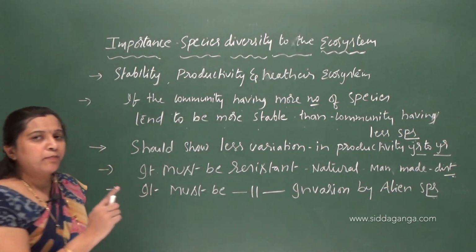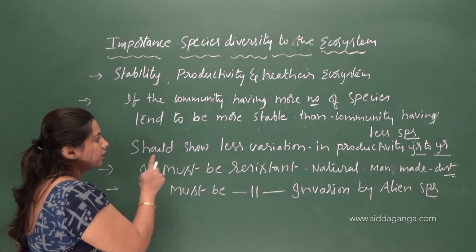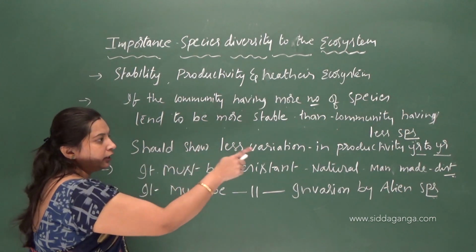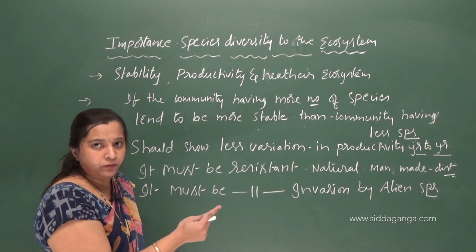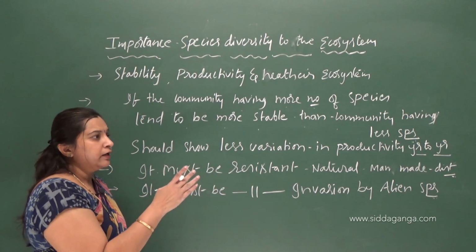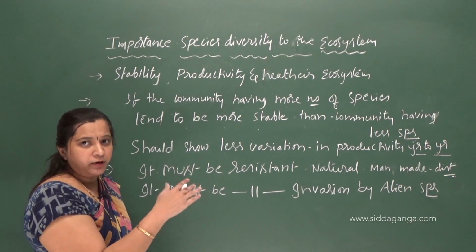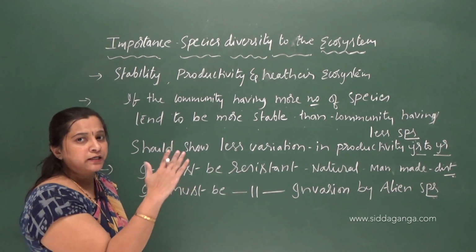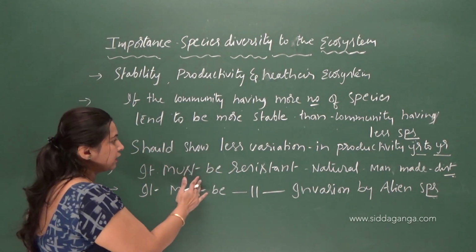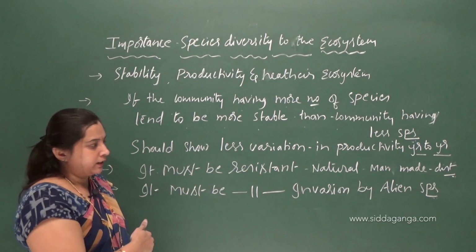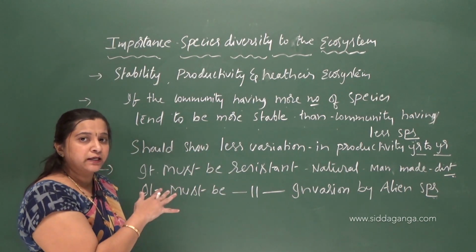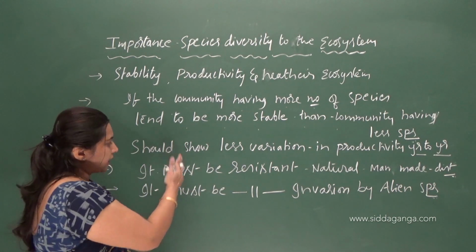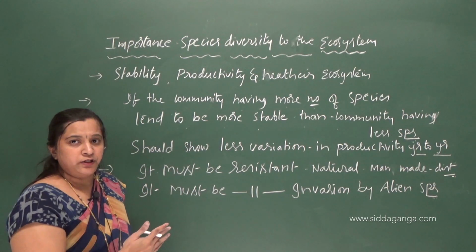So a stable community has some characteristics, right? What are the characteristics of a stable community? It should show less variation in productivity year to year. If productivity remains the same year to year, we can say that the community has more species and is more stable. If it is resistant to natural and man-made disturbances and invasion by alien species, we can say that community is more stable. These are the characteristic features of a stable community.